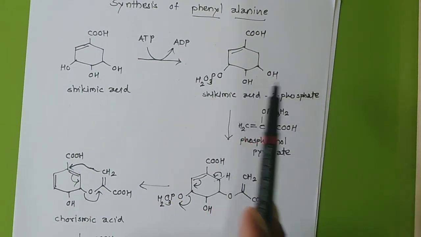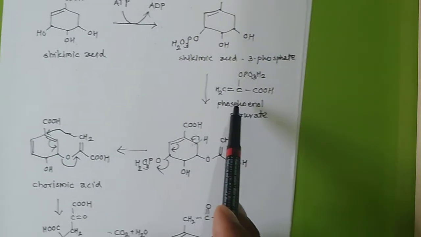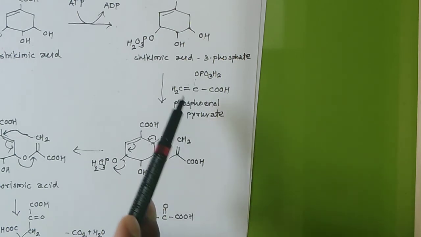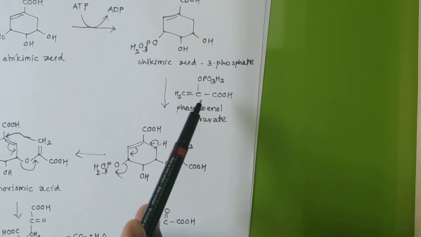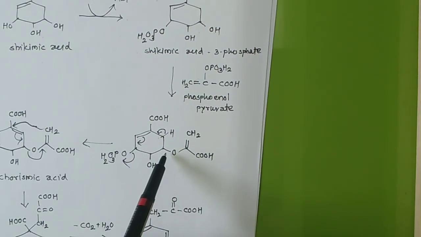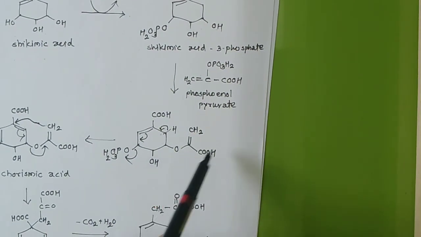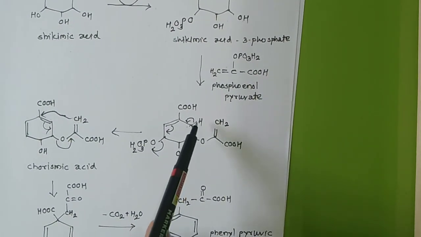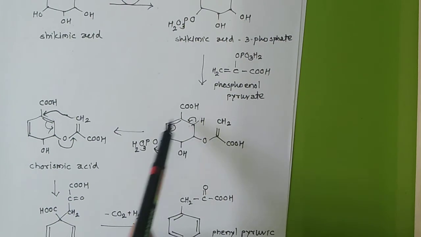That we have to react with phosphoenol pyruvate. Okay, and I hope this phosphoenol pyruvate is very familiar to you. So there will be attack of this phosphoenol pyruvate in the 5 number position of OH. Okay, and you will get this kind of intermediate. Then there will be a removal of phosphate group.